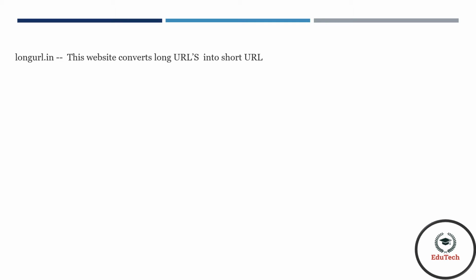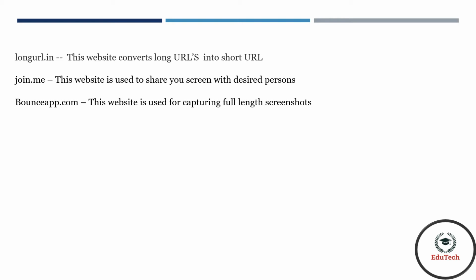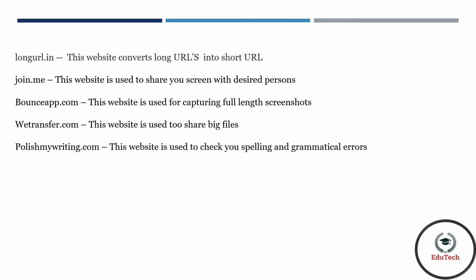LongURL.in. This website converts your long URL into short URL. Join.me. This website is used to share your screen with your desired persons. Bounceapp.com. This website is used for capturing full-length screenshots. WeTransfer.com. This website is used to share big files.